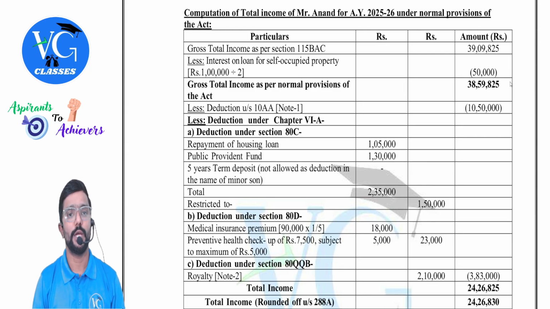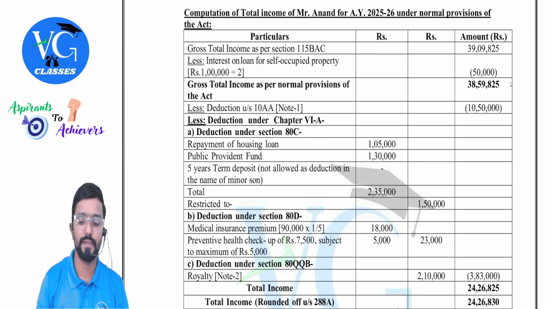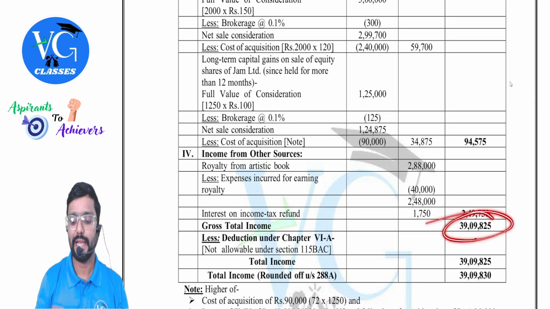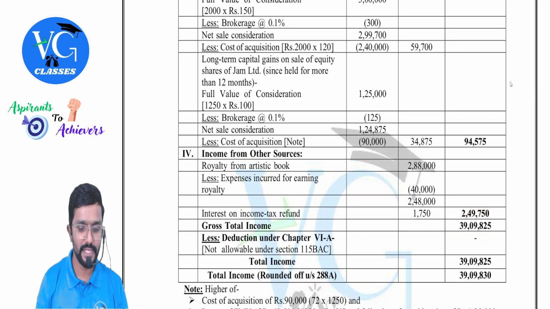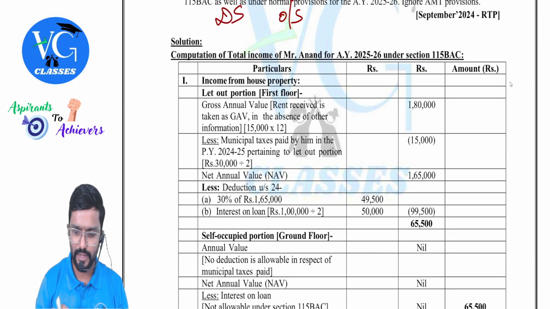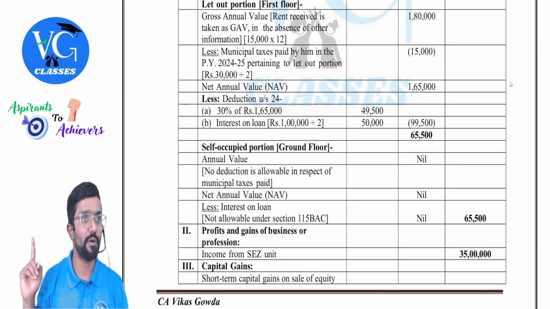Now coming to normal provisions. We will take GTI as per default scheme as a base. How much is that, sir? 39 lakh 9,825. Is there any changes? Let us observe. Salary income is there? No. This will change. Okay, for self-occupied interest is allowed there.